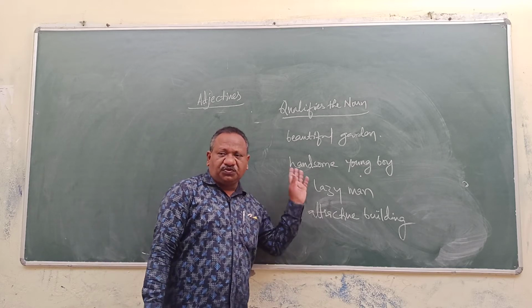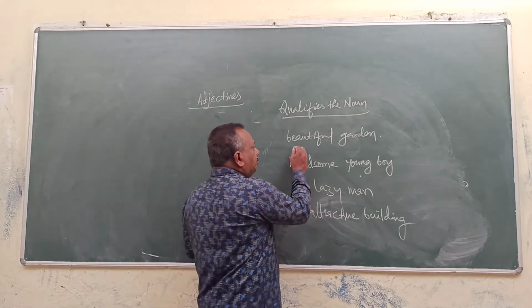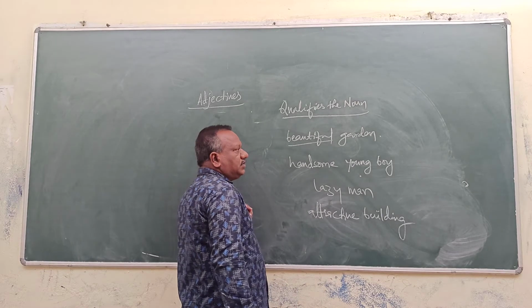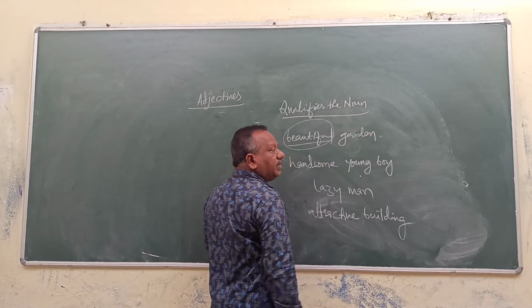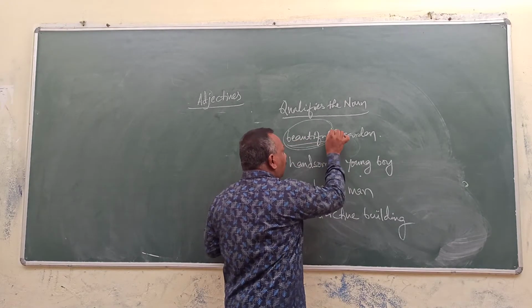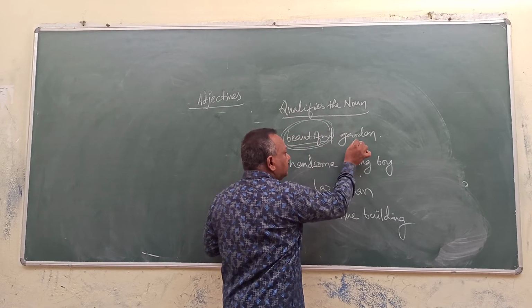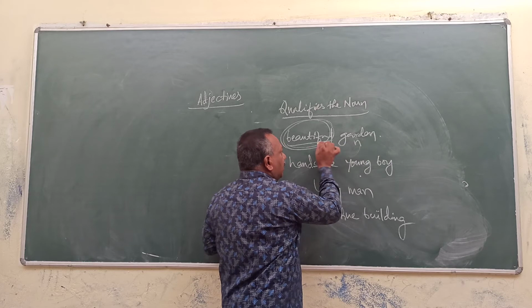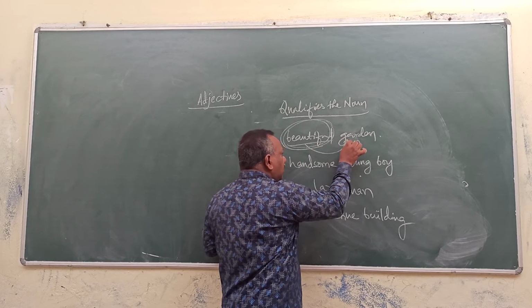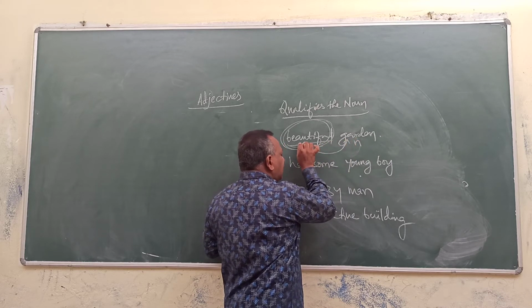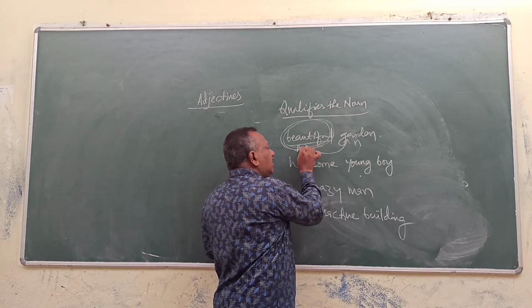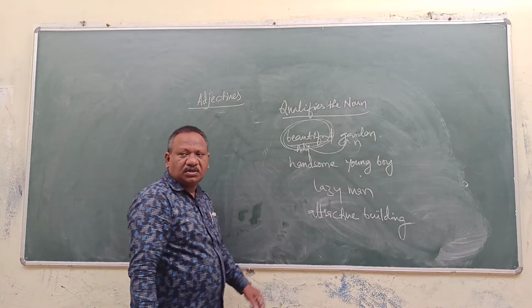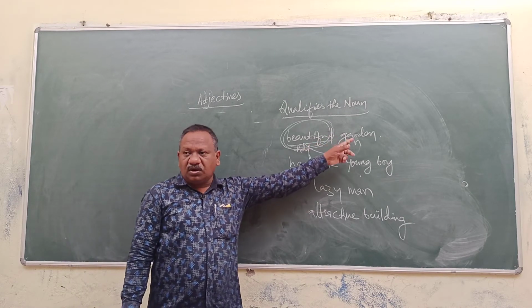If you observe these four examples: what kind of building? Beautiful building. What kind of garden? Beautiful garden. So garden is a noun. Here beautiful tells something about the garden, hence it qualifies the noun. It tells something about the quality of a noun, hence it is called an adjective.